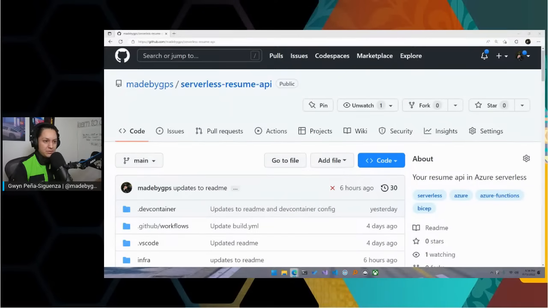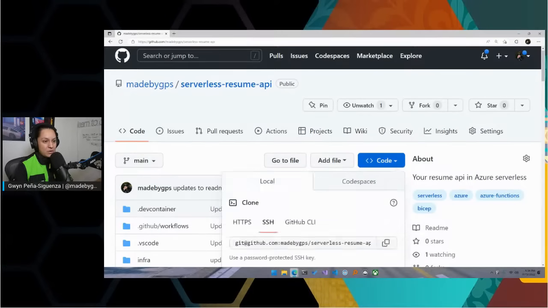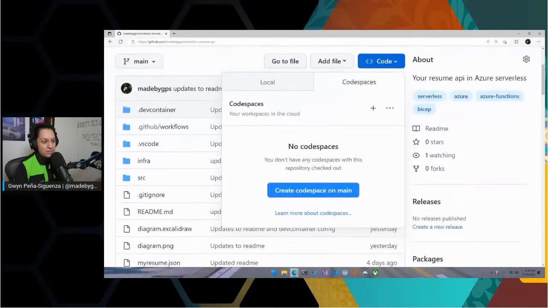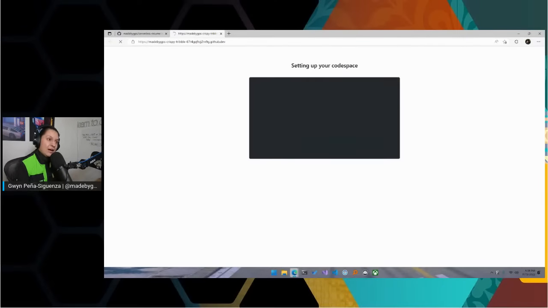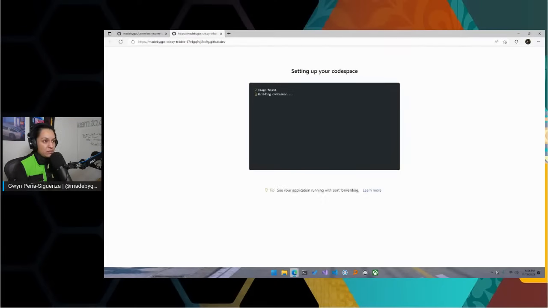You're going to have an option to fork here, but this is my own repository, so I won't need to do that. Next, we're going to hit code, and you're going to go to Codespaces, and we're going to click this button that says create codespace on main. Codespaces is neat. I don't see any of the demos that I wouldn't want to use it with.